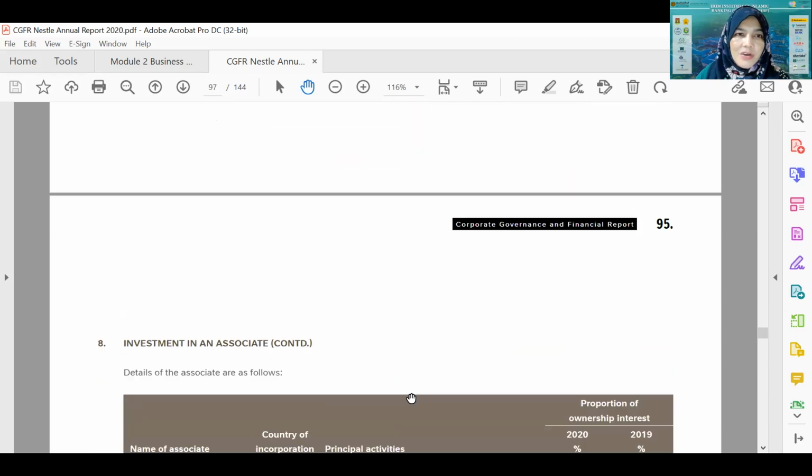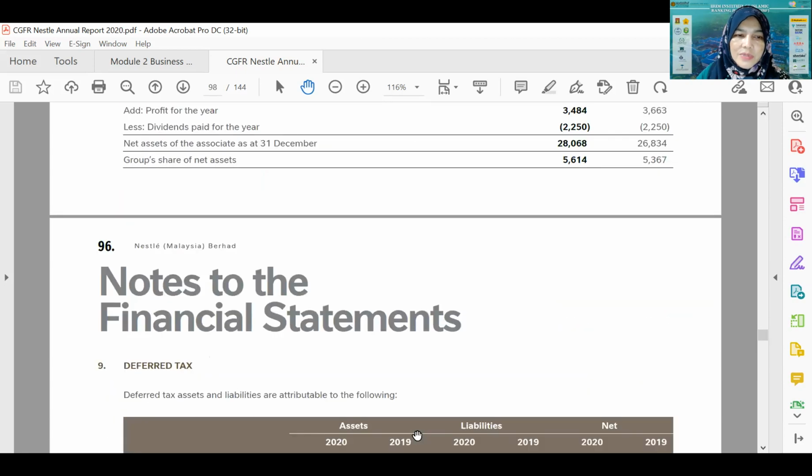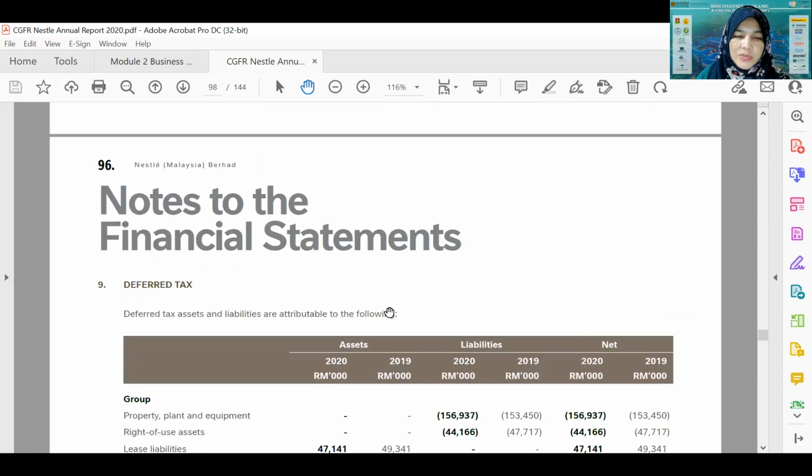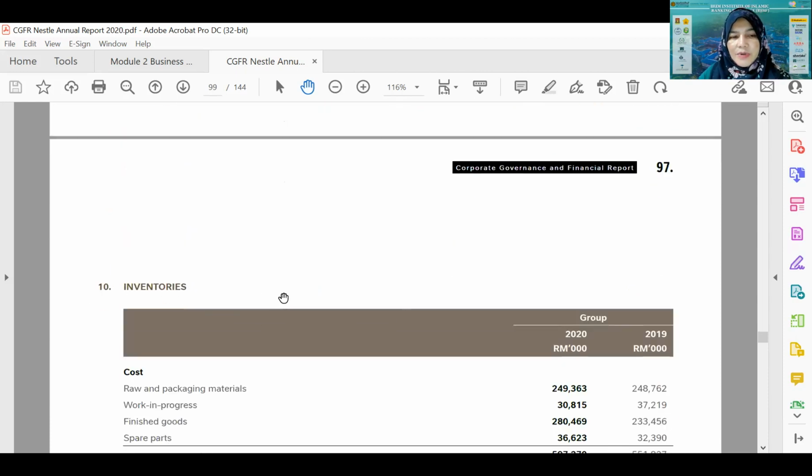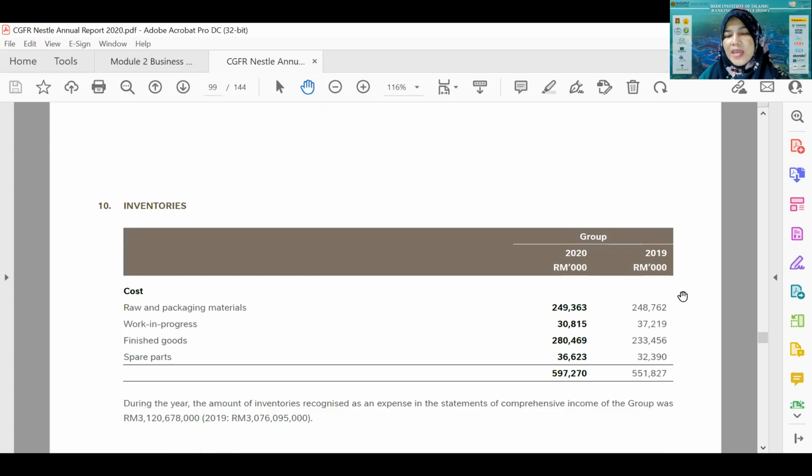And then of course, there's a lot more notes here, for example, about deferred assets, note 9. What are the details about deferred asset? What are the details about inventory? If you look at Nestle inventory, it is divided into a few categories, one is the raw and packaging material. Meaning that all the cans, all the boxes, all the bottles, or for the milk, for example, or the paper packaging. So this is the inventory for the packaging material itself.